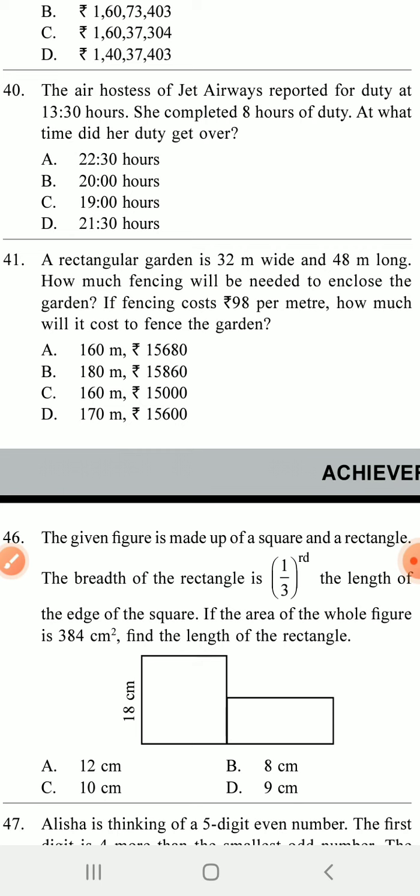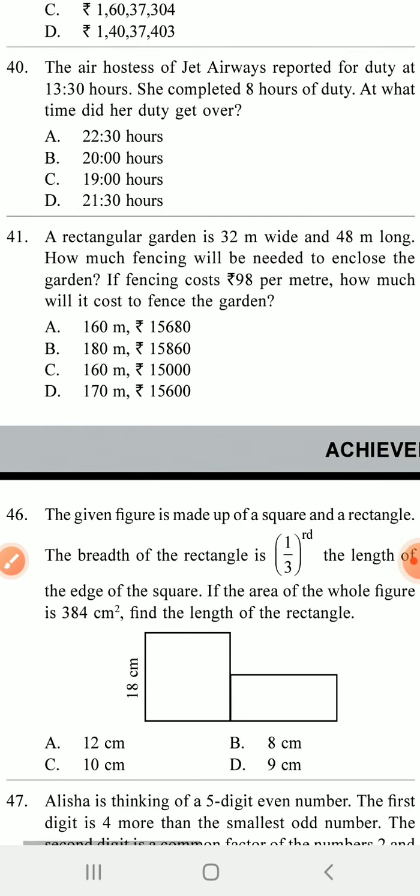Here it is given to you, and now the total length you have to find out in meter because this is the perimeter. Now multiply 98 with this perimeter and you get the answer. 41. A is the answer.